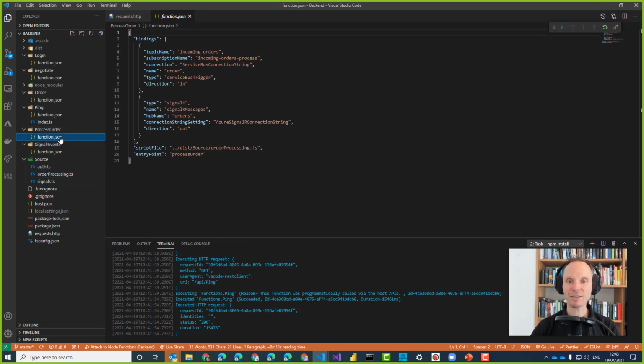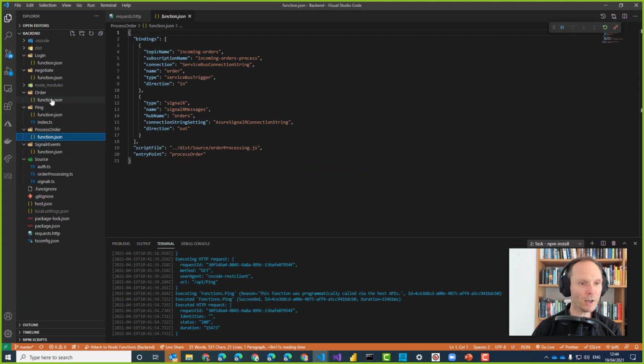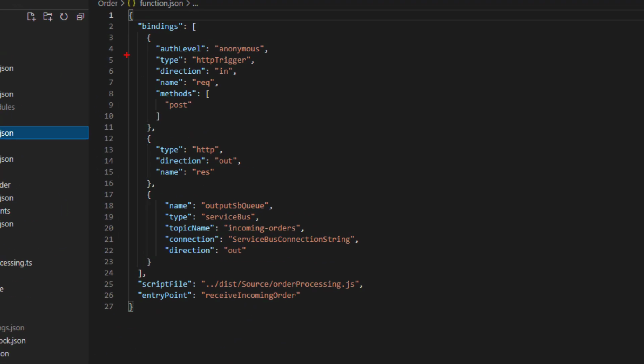Let's take a look at the configuration file here. And I want to draw your attention. Sorry, that was the wrong one. The order, that is the right one. I would like to draw your attention particularly to these two bindings. This is the trigger, of course. Let me zoom in so you can follow along a little bit better. This trigger receives the HTTP request from the single page app client. It accepts a post request and triggers my Node.js function, exactly the function that you have seen before.